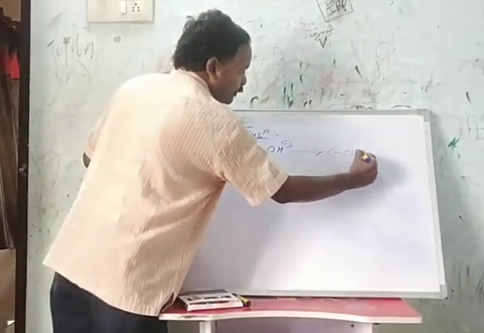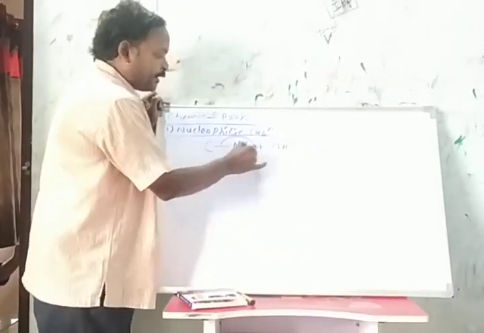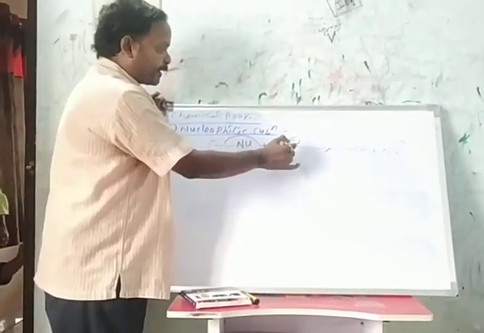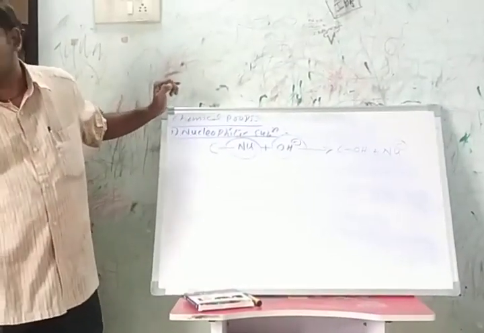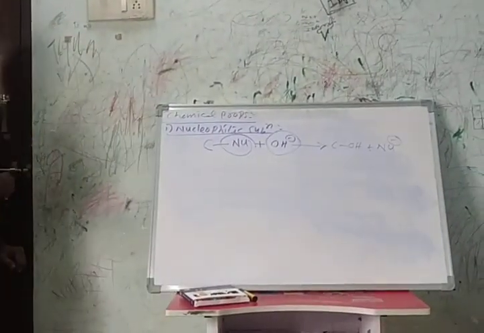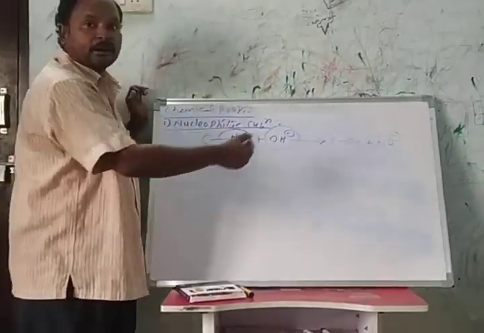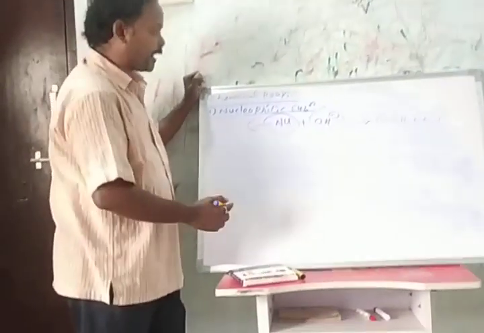Here we get OH along with Nu minus. One negative charged group is substituted with another negative charged group. Here we have different nucleophilic substitution reactions.